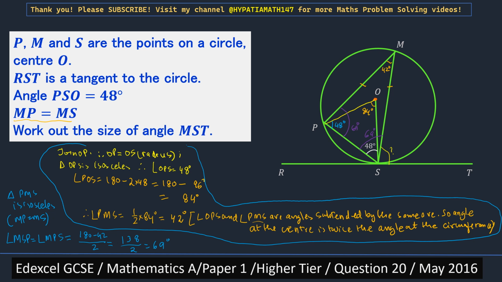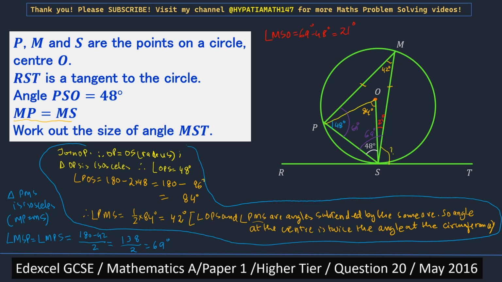So angle MSO is this angle. Let me use red. So this is angle MSO. Angle MSO equals 69 minus 48, that is 21 degrees, right? So this will be 21 degrees.